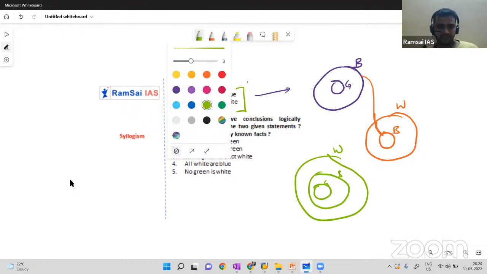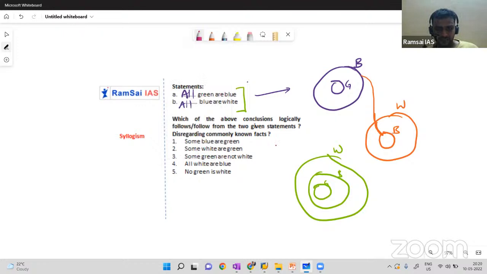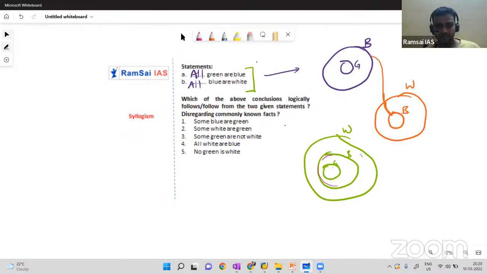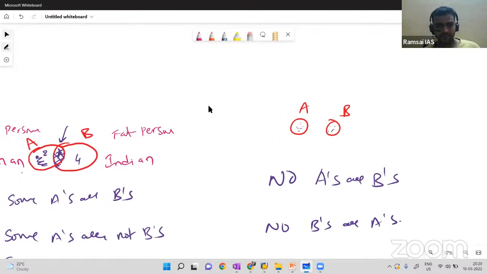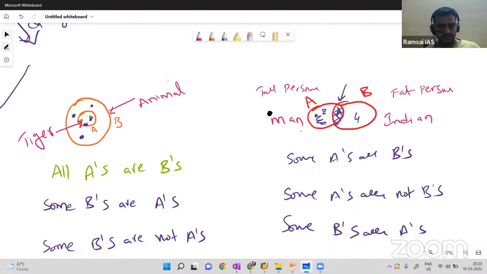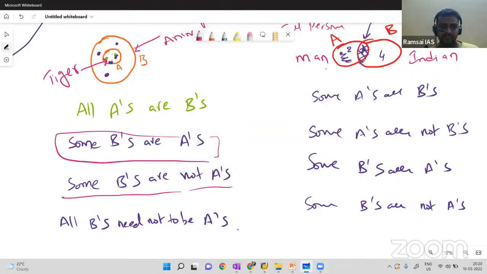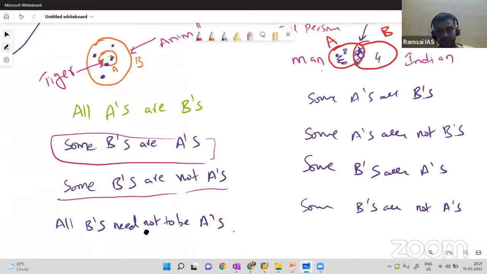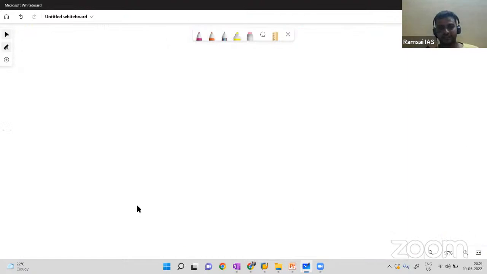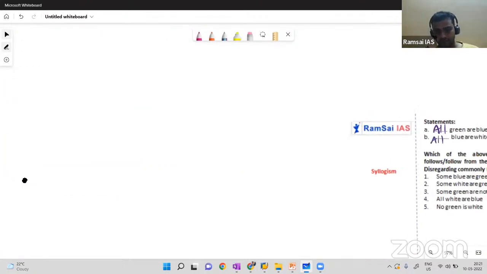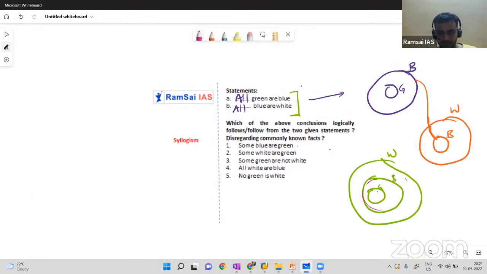Let me analyze the first statement. Some blues are greens. Yes, inside blue we have green. Wait, I'll go back. Do you remember this first case one? In this case, some B's are A's, some B's are not A's, some B's are A's. So this is the as it is statement, no? So one will be correct only. One will be correct, but we should not go with option A directly, because there may be a few more other options which follow. So one follows for sure.